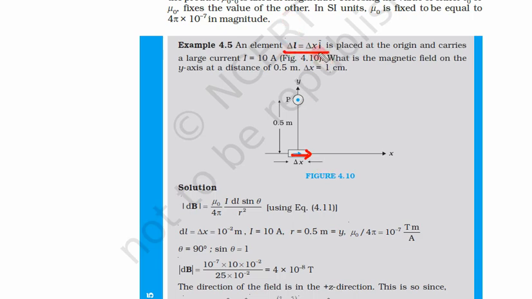So this current element is 1 centimeter in positive x direction. dl, or delta L, and dl both are the same. We need the magnetic field here, which is at a distance 0.5 meter, and current is 10 ampere. What is the magnetic field on the y axis at a distance 0.5 meter? Let us solve this problem.